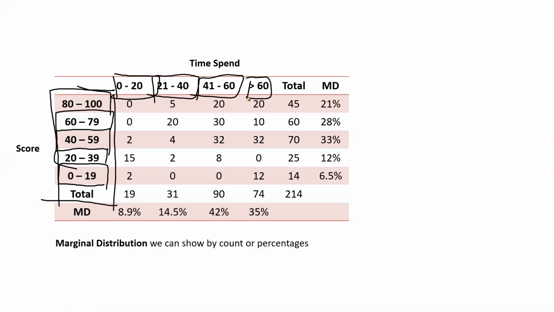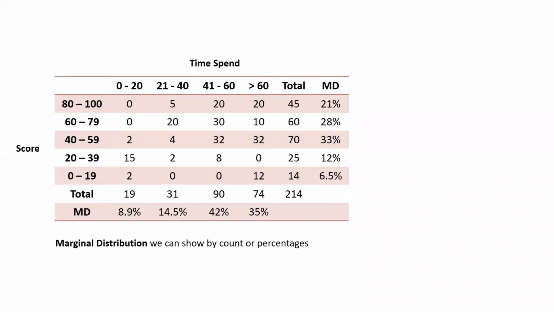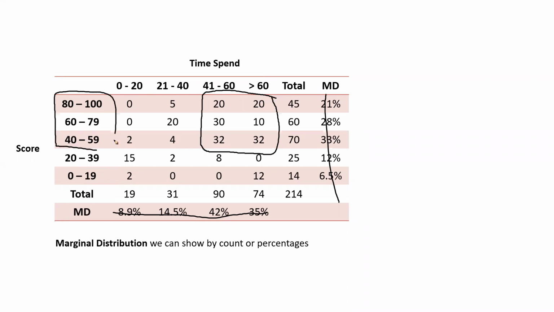Now we have to understand this data. Ignore these percentages as of now. Let's try to understand this data. From here I can clearly see that when someone is studying more hours, they are getting at least 40 plus, right?